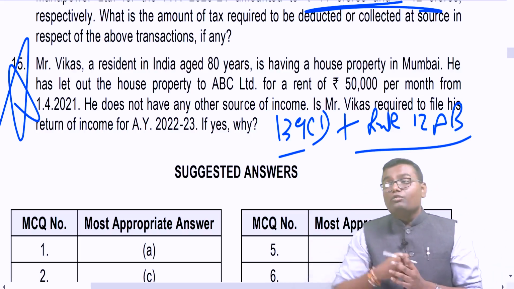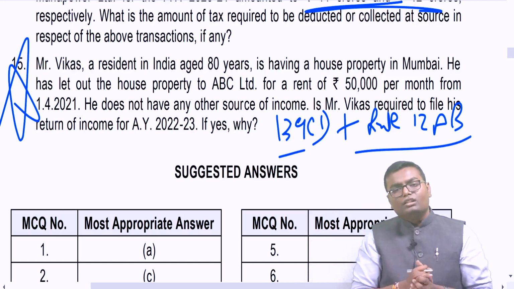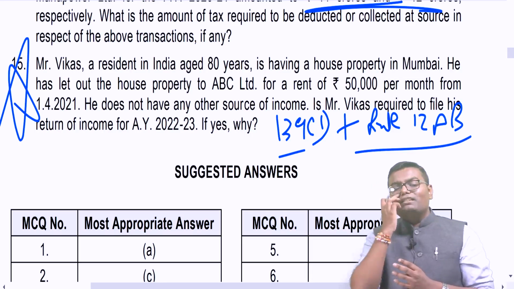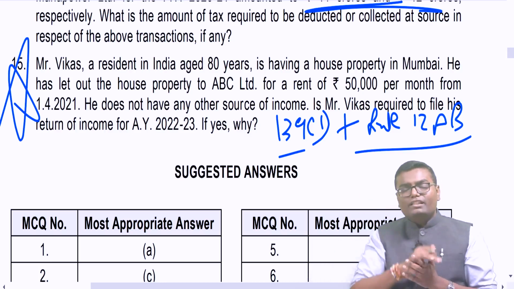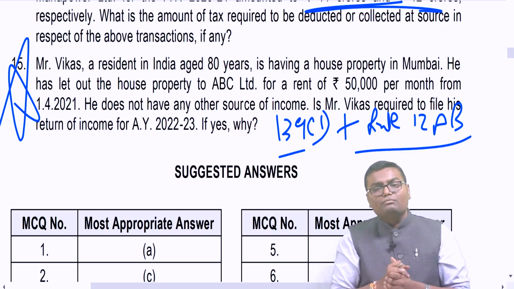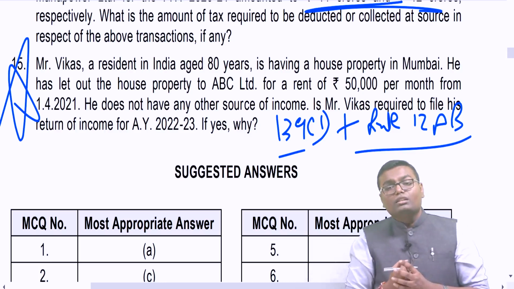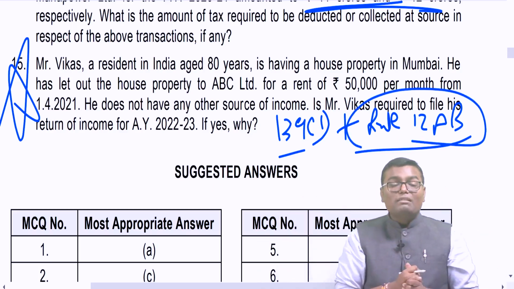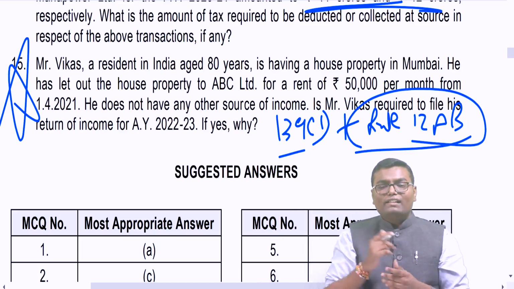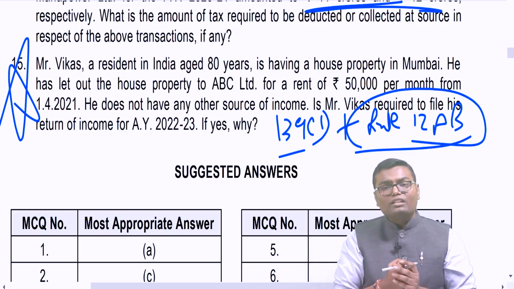You have a foreign asset and you are R&R, file return of income. Have done foreign tour expenditure more than 2 lakh, file return of income. Electricity expense in a year more than 1 lakh, file return of income. Deposited more than 1 crore, file return of income. Rule 12AB has brought some more cases. Business turnover more than 60 lakh, file return of income. Gross receipt of profession more than 10 lakh, file return of income.